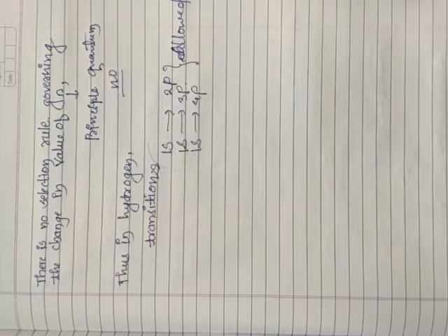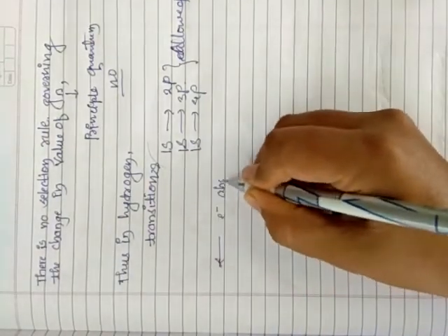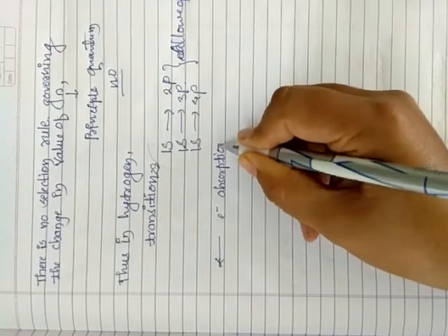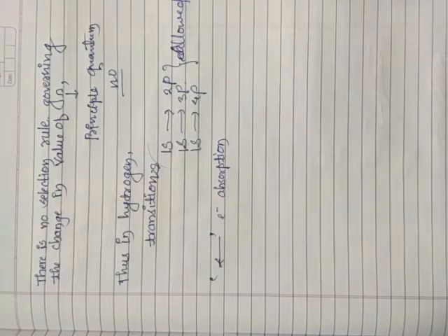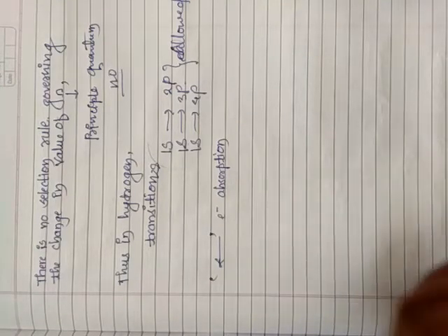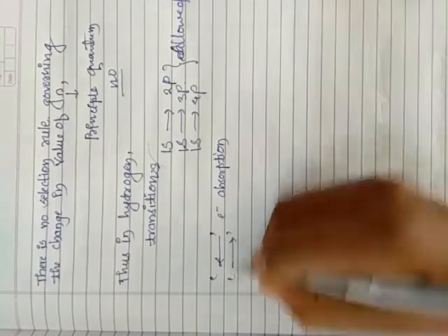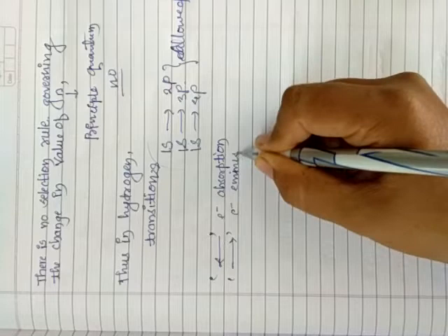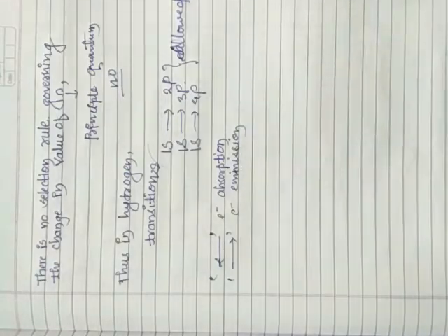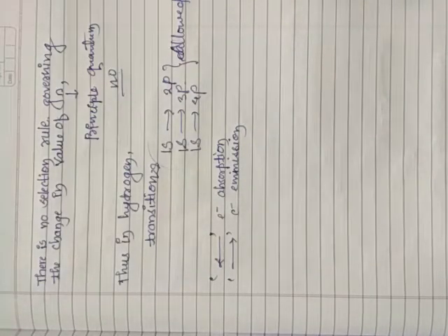allowed type of transitions. So usually electronic absorption is indicated by which arrow? Reverse arrow. Electronic absorption is indicated by this particular reverse arrow, and emission is indicated by forward arrow. This can be indicated by electronic emission, indicated by this particular forward arrow. This is about our first rule, that is the selection rule.